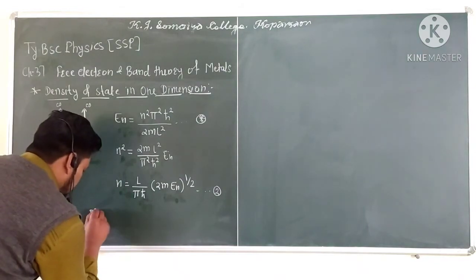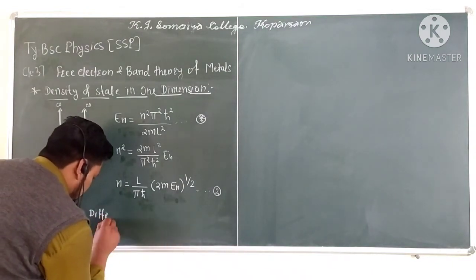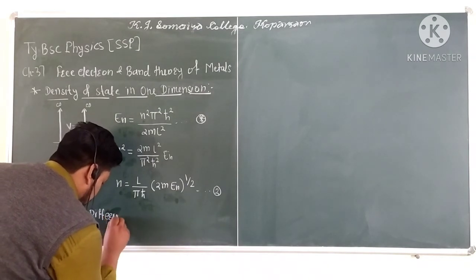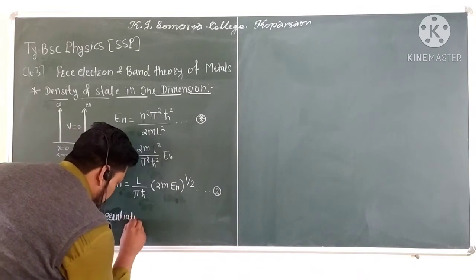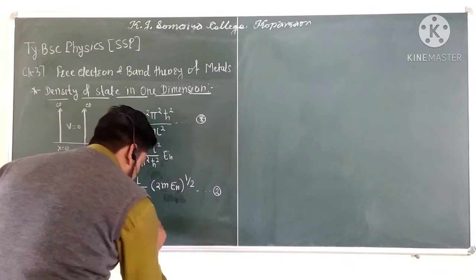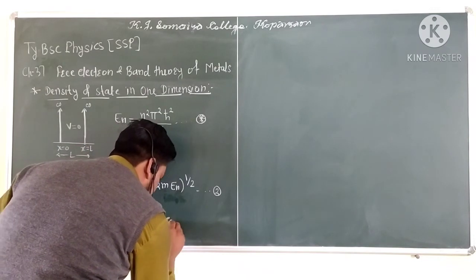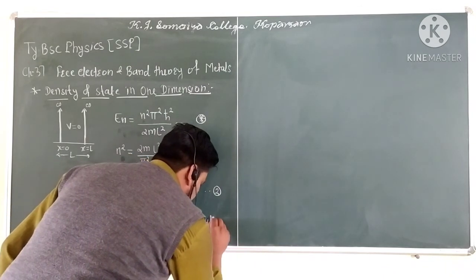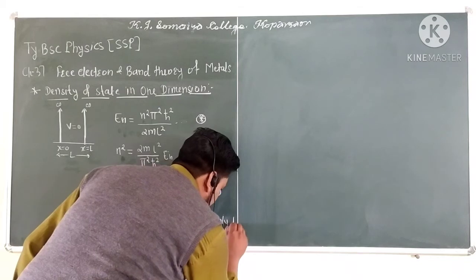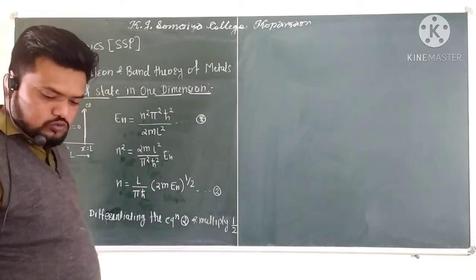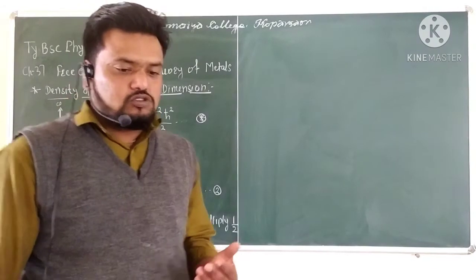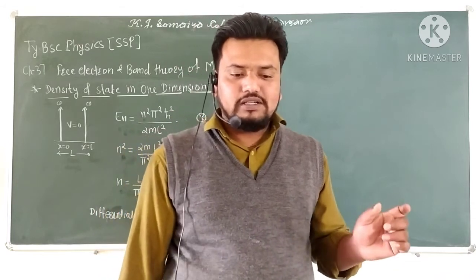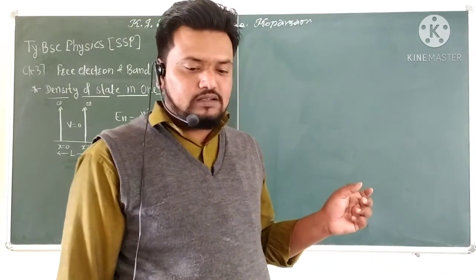So we get the number of quantum states of the electrons in the energy range between E and E plus dE.